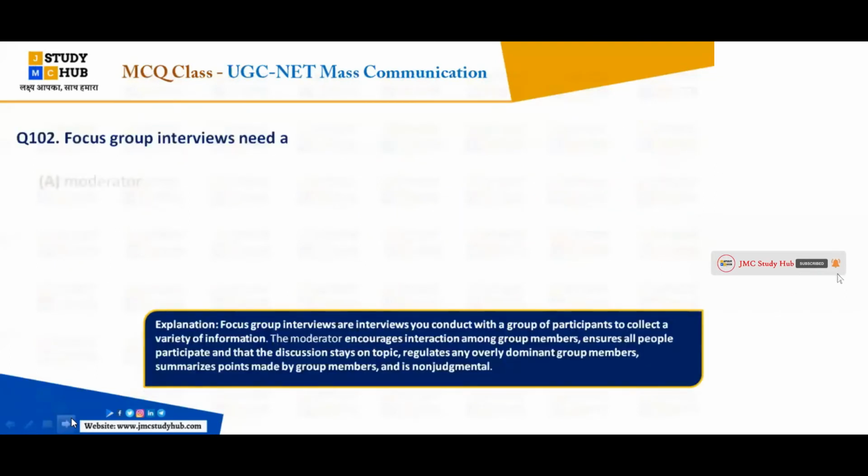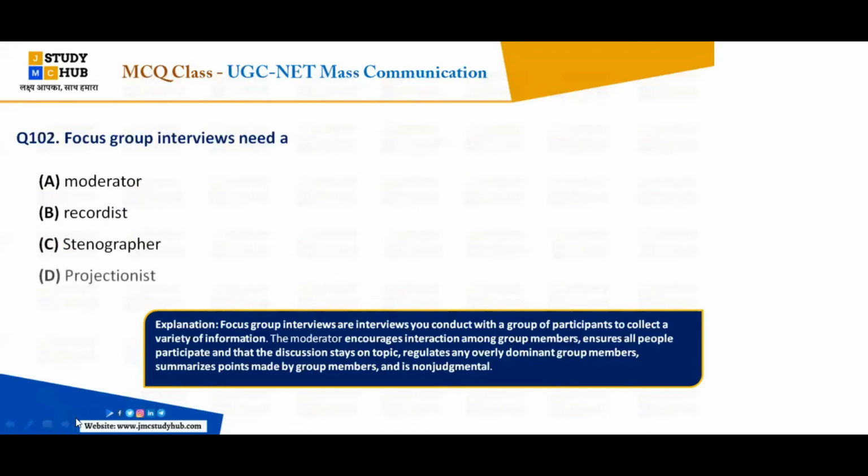102. Focus group interviews need a moderator, recordist, stenographer, or projectionist. Everybody, focus group interviews need a... Yes, absolutely. Here the right answer is moderator. Focus group interviews need a moderator.